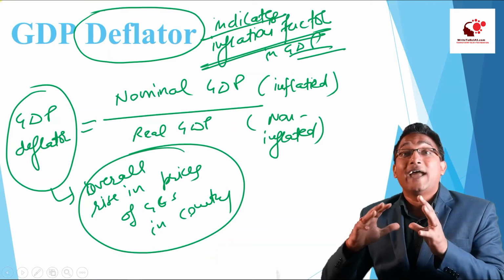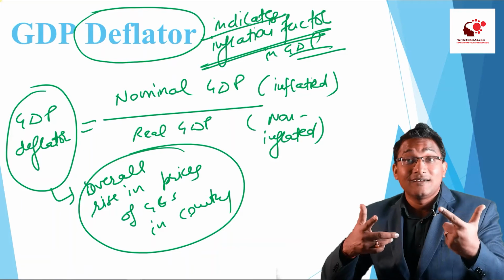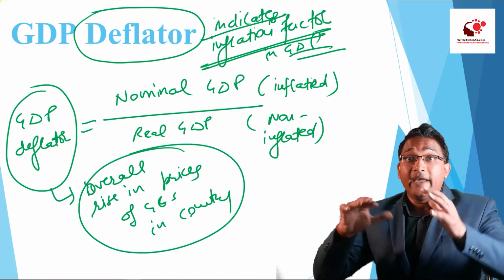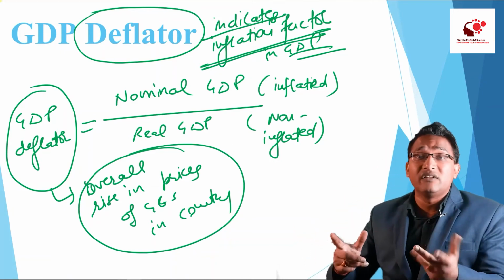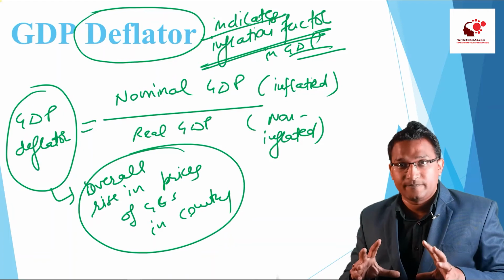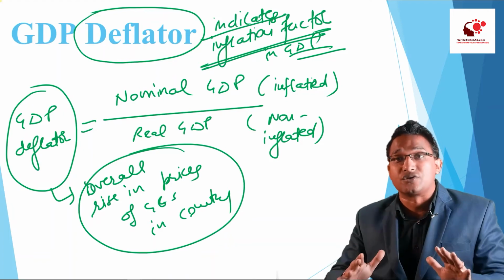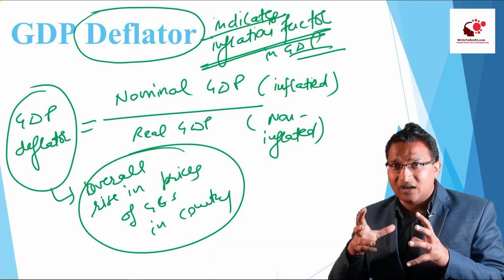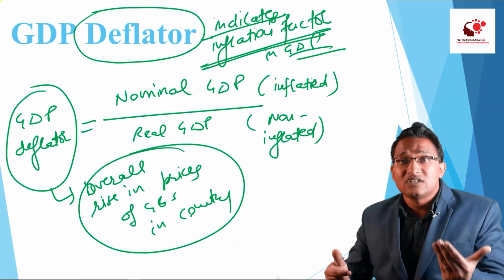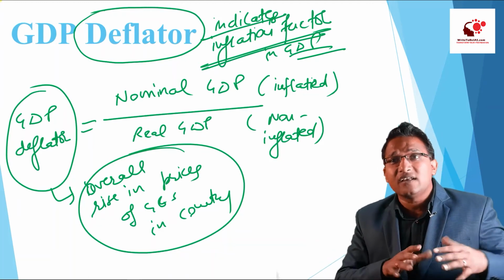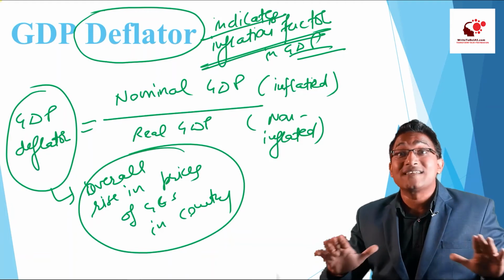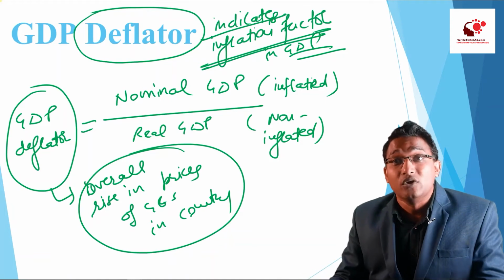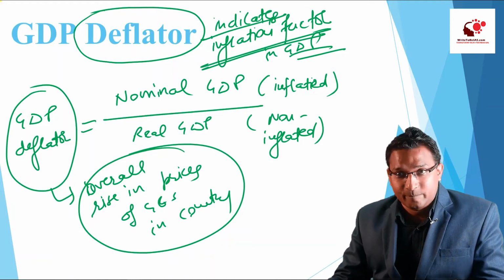When we look at the consumer level, that is CPI, the concept that we already discussed in the inflation chapter, or at the wholesale level, that is seen for a particular basket of goods. That is not seen for all the goods. There is a selected number of goods for which we calculate the consumer price index or wholesale price index, right? But the GDP deflator is for all the goods. There is no basket of goods. Rather, it considers all the goods. This is a very crucial aspect we have to consider in the GDP deflator.